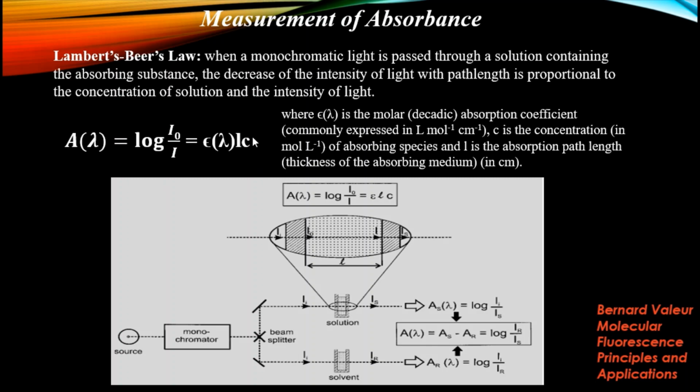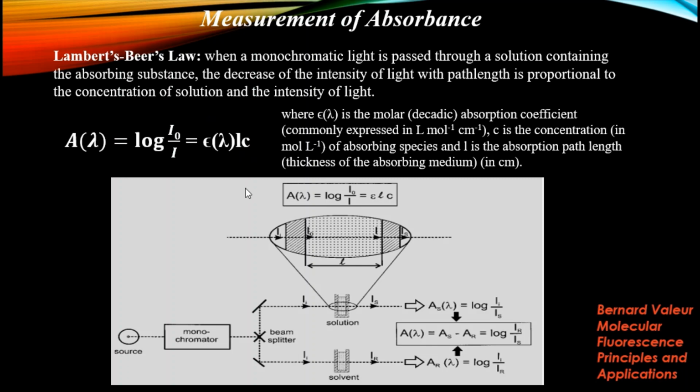The final equation of the Lambert-Beer law is A equals epsilon L C, where epsilon is the molar extinction coefficient, in units of liter per mole per centimeter, C is the concentration, in units of mole per liter, and L is the path length, in units of centimeter. Basically L equals 1 centimeter. So the Lambert-Beer law says absorbance equals epsilon times C times L.